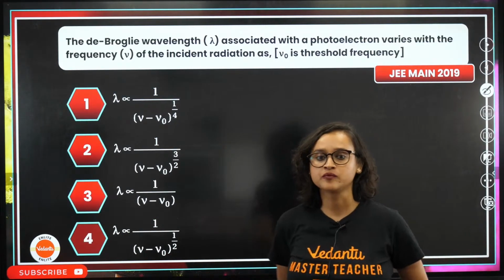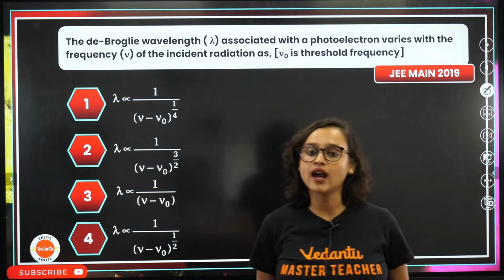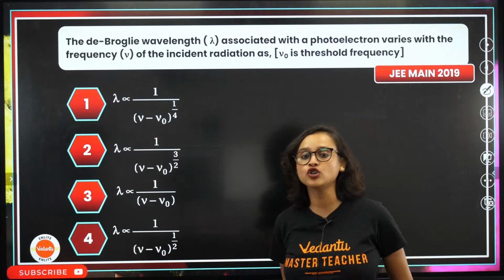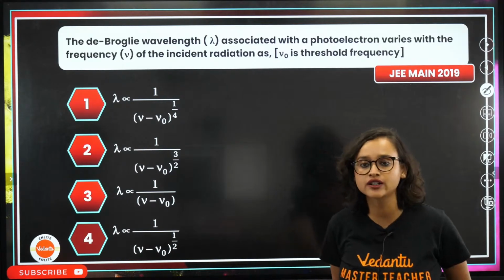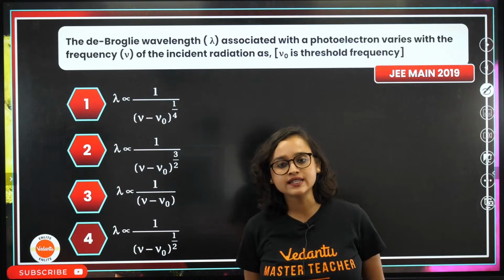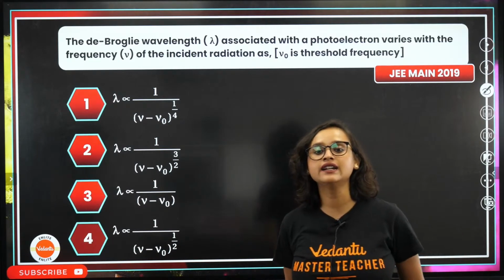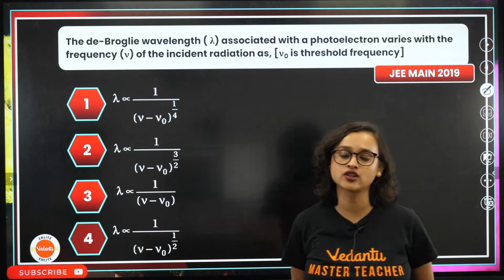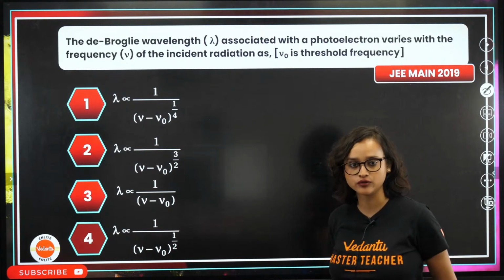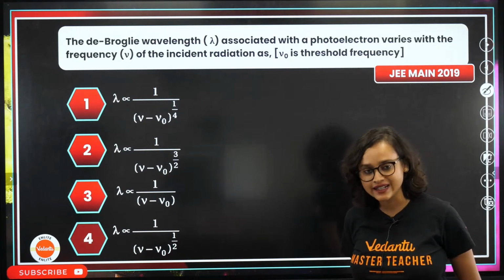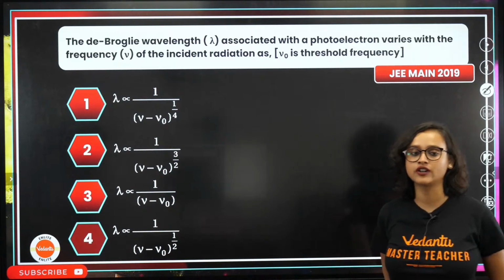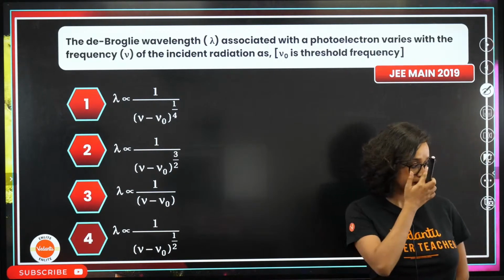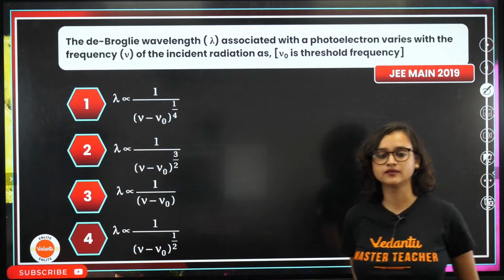Now tell me. The de Broglie wavelength lambda associated with a photoelectron varies with frequency nu of the incident radiation, where nu0 is threshold frequency. Tell me, what will you do? Yes, energy has to be greater than work function. Absolutely. Go ahead, let me know.